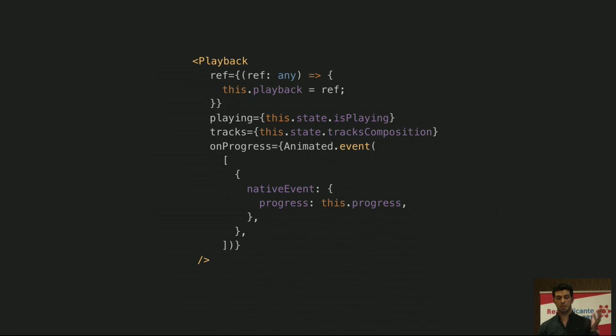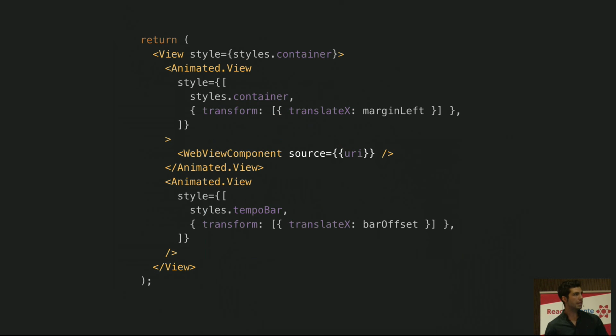Instead, we can mimic the whole architecture and native implementation of the scroll view and apply it to the playback component to dispatch events that can be consumed by the animated module, and then use animated event to map those raw native events, in this case the progress, to an animated value. That will be this.progress. Then for animating the score, we can use animated views, which are performant.